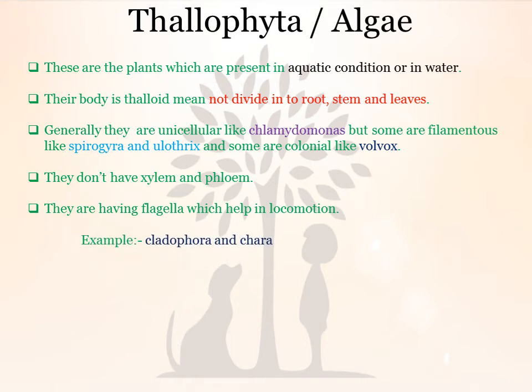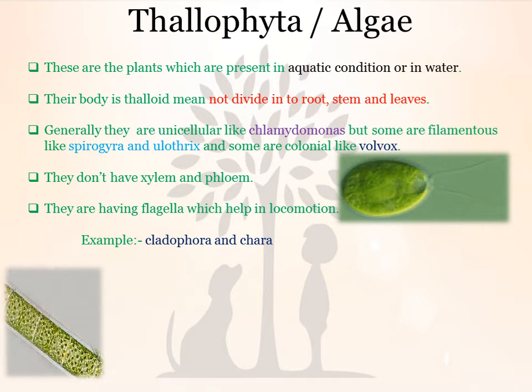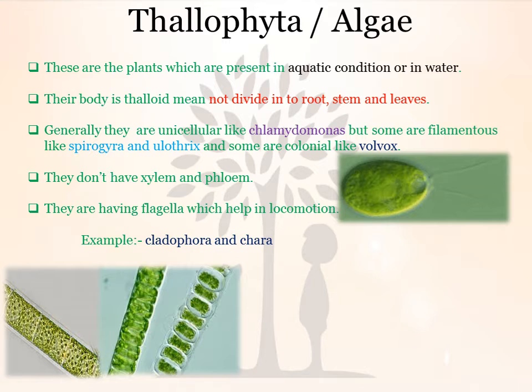Examples are Cladophora and Chara. So friends, this is the structure of Chlamydomonas which we discussed already, that is unicellular. It has flagella, represented as a thread-like structure over the head. This is the structure of Spirogyra, a filamentous structure. This is the structure of Ulothrix, filamentous again, joined by different cells.